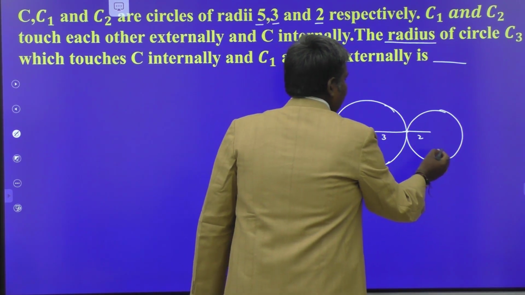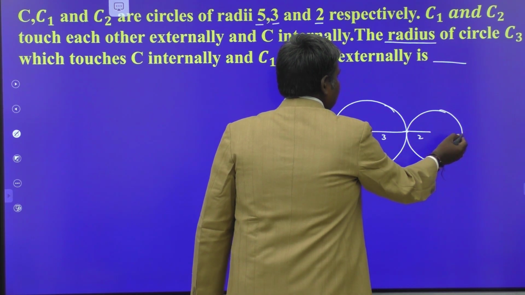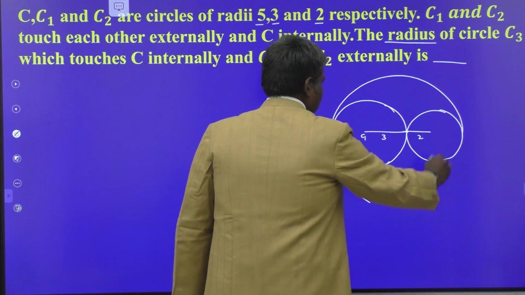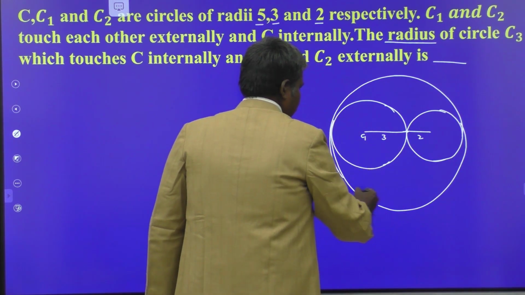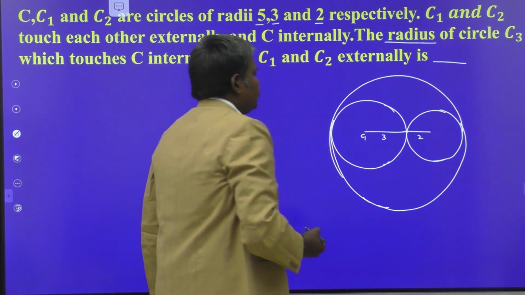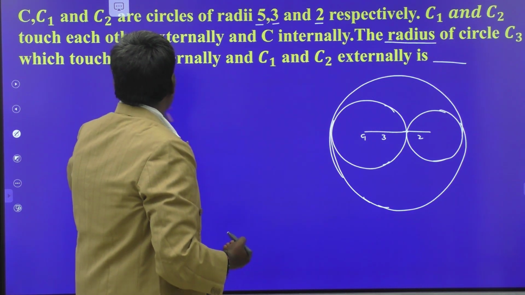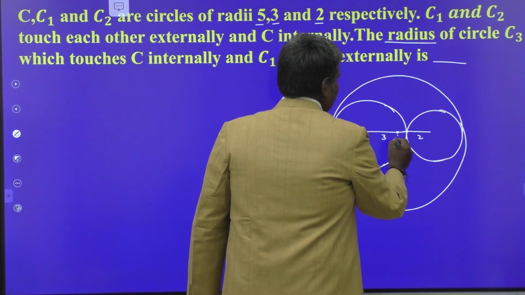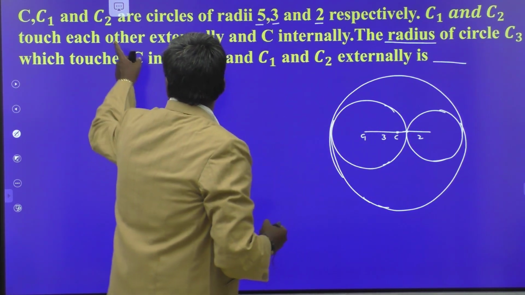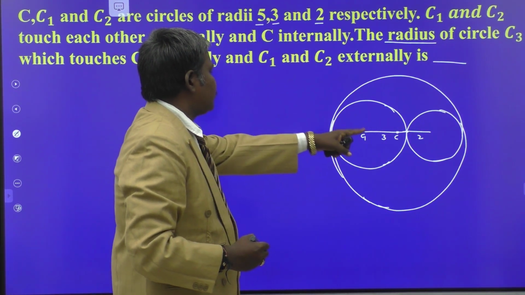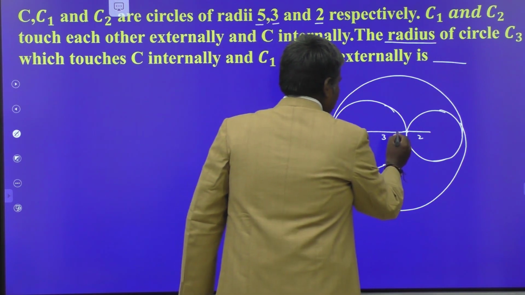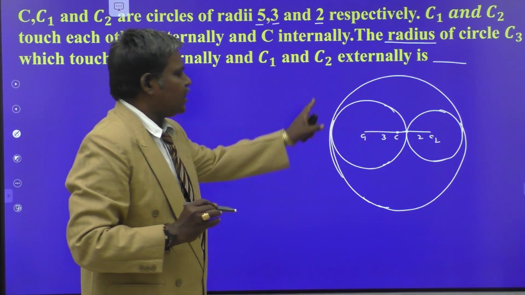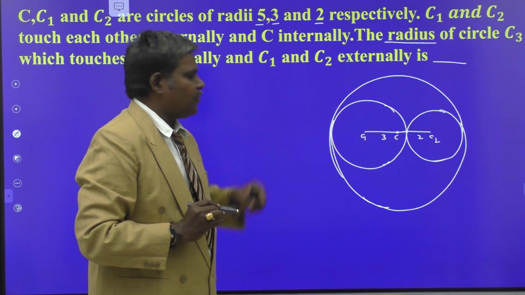And a 5 units radius circle is like this. This is the circle of radius 5 units, and its center is at C say. So what is the radius of the circle C here? 5 units, since 3 plus 2 is 5 units. These are three circles that satisfy the given condition.